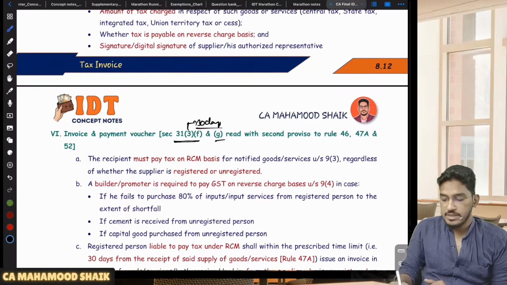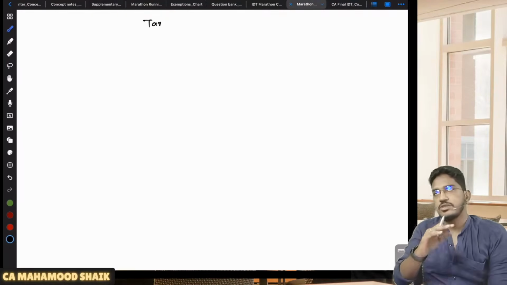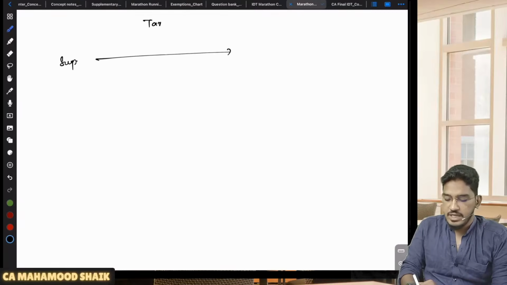So there is one more thing, 31 subsection 3 clause G. See, this 31 subsection 3 clause G is also from the perspective of a recipient who is liable to pay GST under RCM. Let us say there is one supplier, he made the supply to a recipient under reverse charge mechanism.